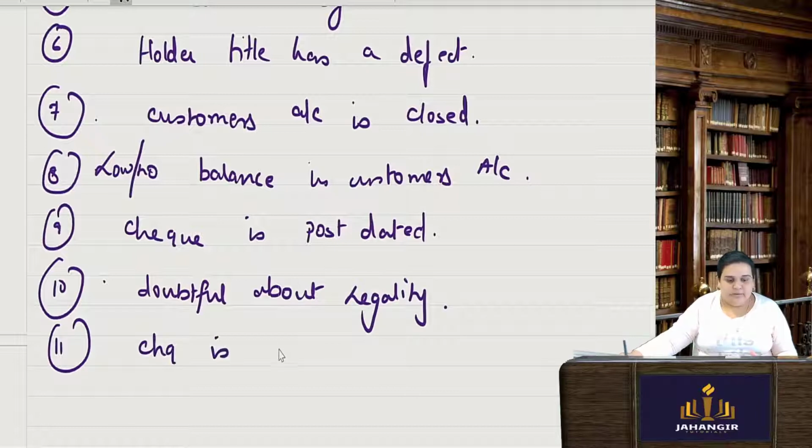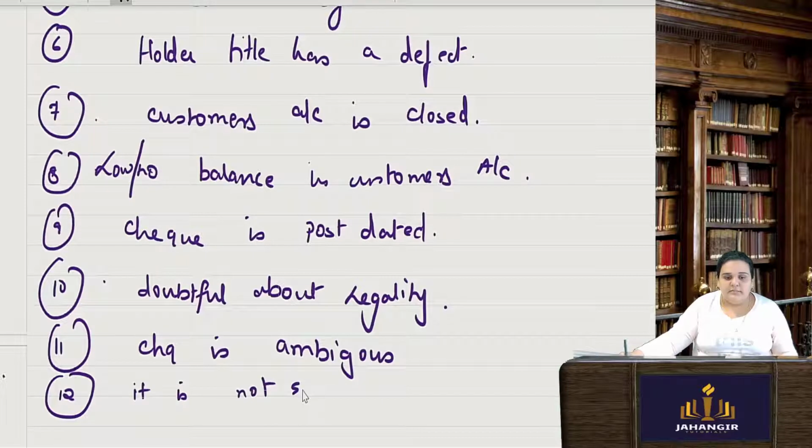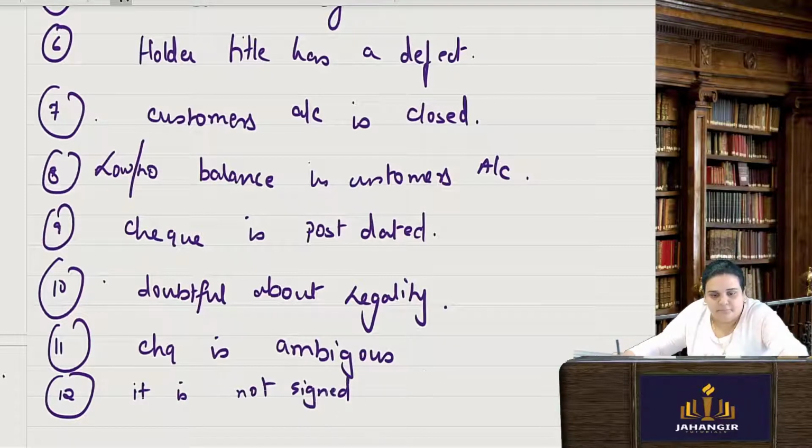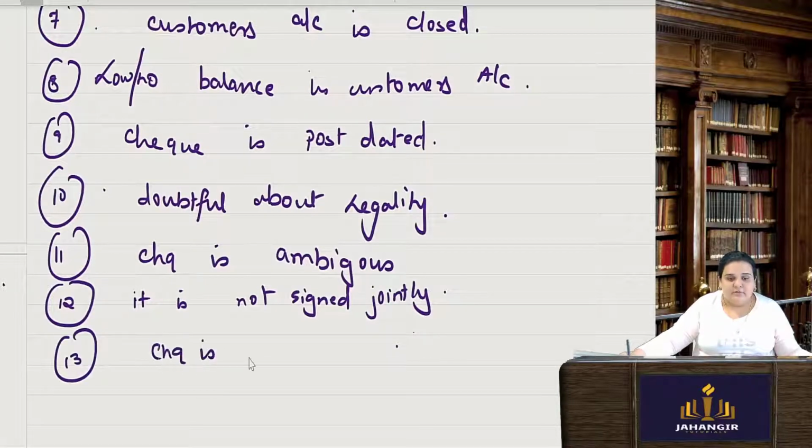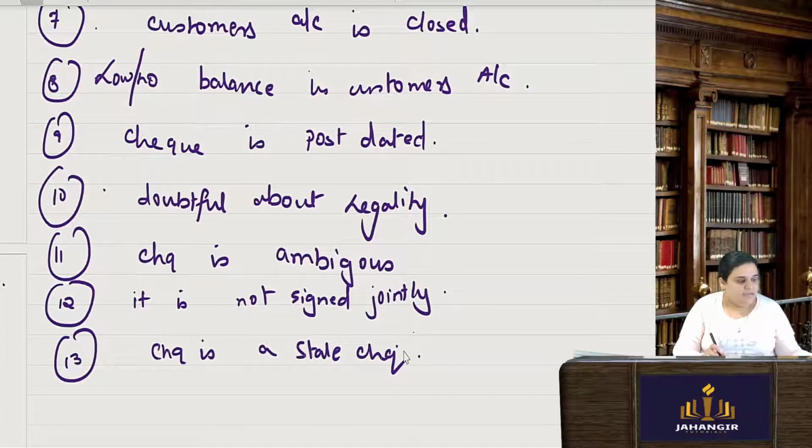Check is ambiguous. Ambiguous means what? There is something not matching. The amount written in words and in numbers is a little different. The signature is not matching. Say the account is a joint account and it is not signed jointly, where the signature is required and both have to sign. Then the check has become stale. It is a stale check. Three months have already passed from the date on which the check has been written.